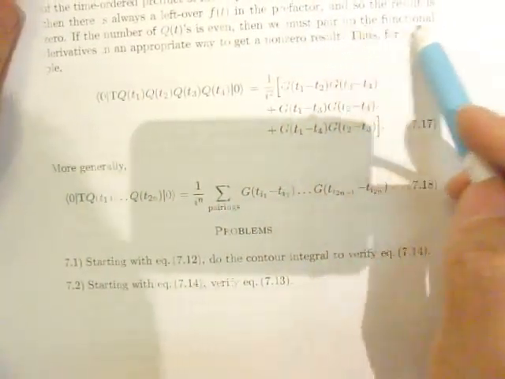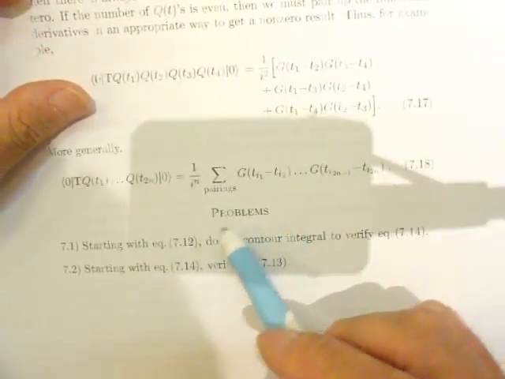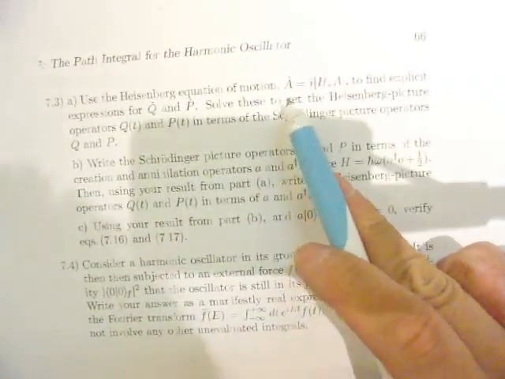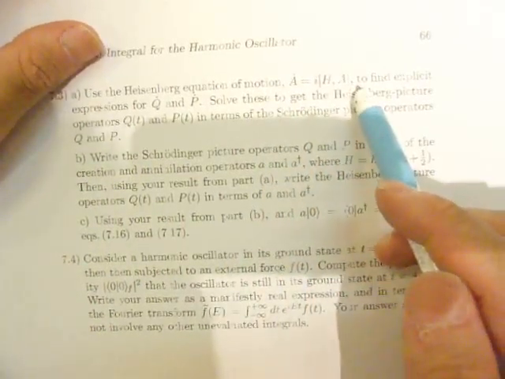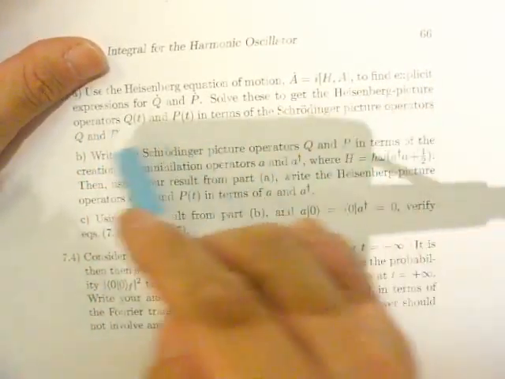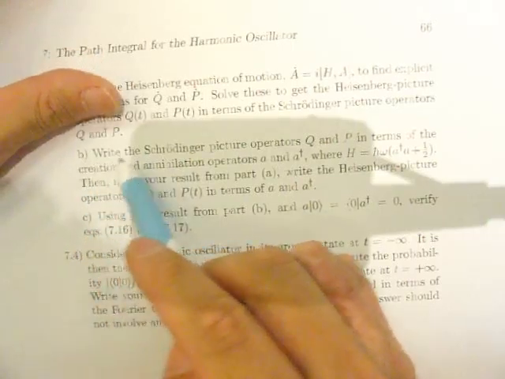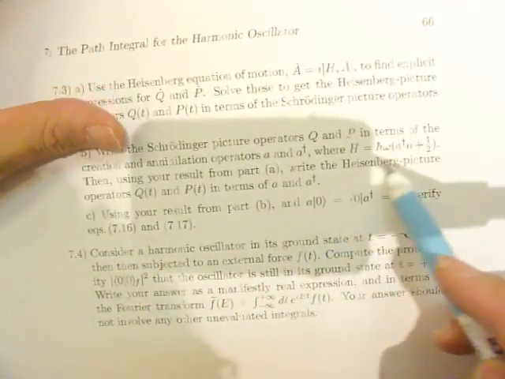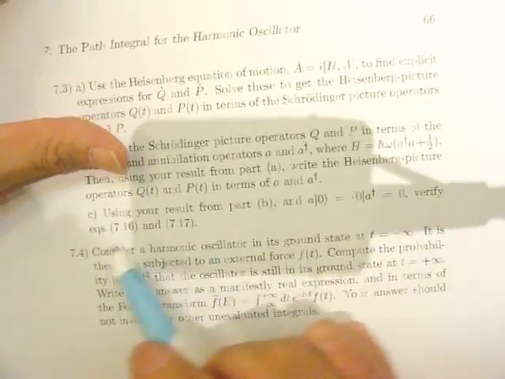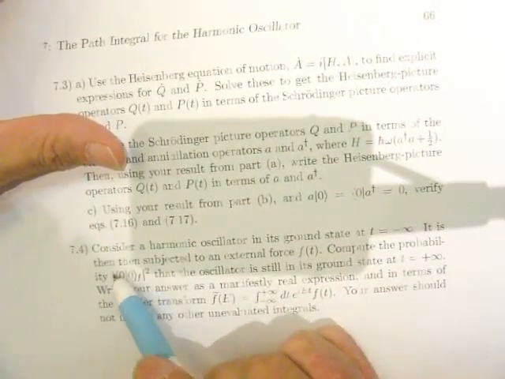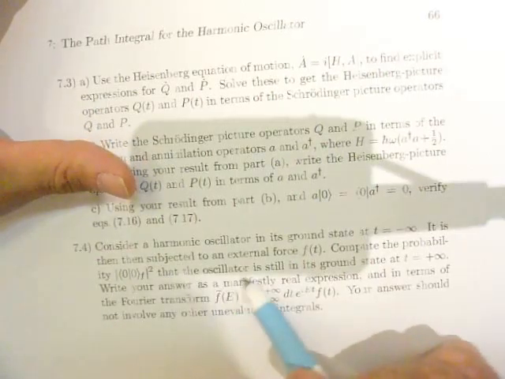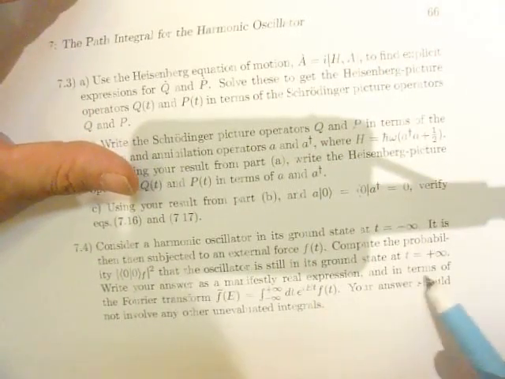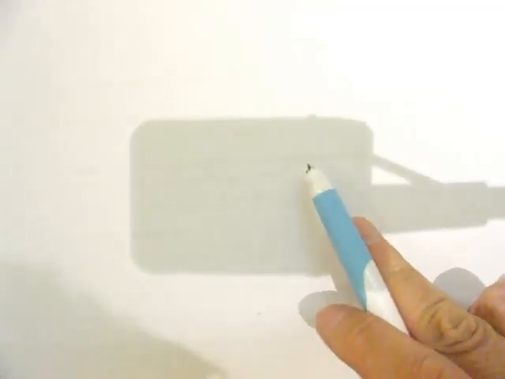For the numerous problems, starting with the Heisenberg motion, the expression of the Heisenberg picture operator and the Schrödinger picture operator, with the Schrödinger operator being the initial operator, the formula plus the Heisenberg. The ground state of the harmonic oscillator is basically extended, the complete probability state, the ground state, the essence of the real expression that shows the integral.